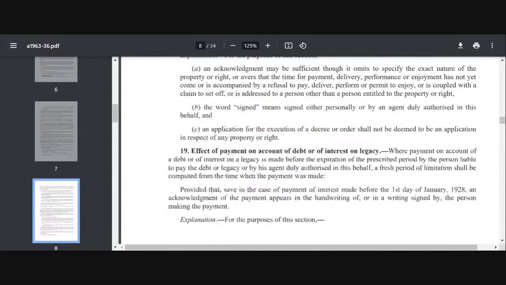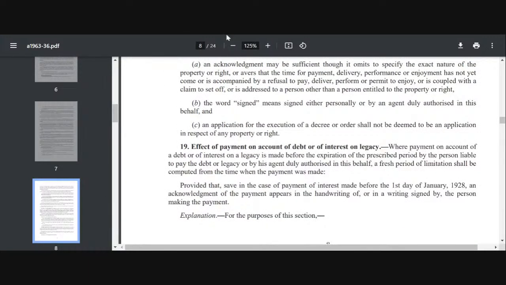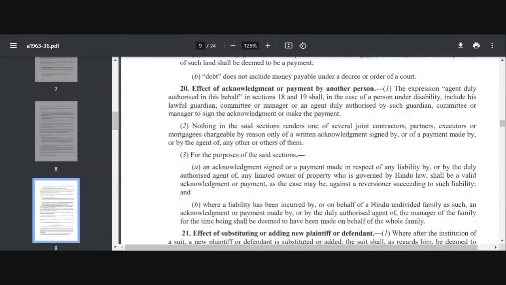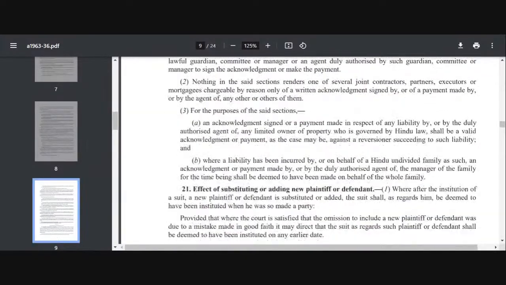Same with section 19, effect of payment on account of debt or interest or of interest on legacy. So this is also, just go through section 19. I'm not going through it. Section 20 is also regarding acknowledgement.